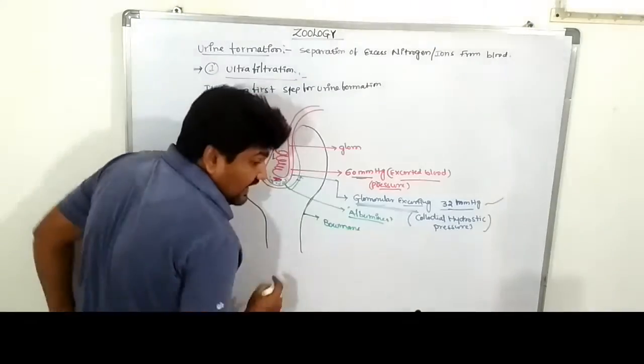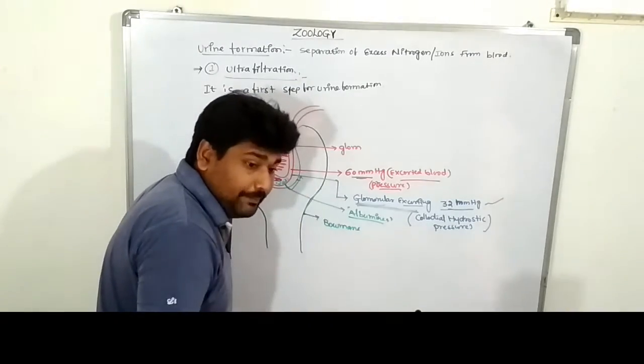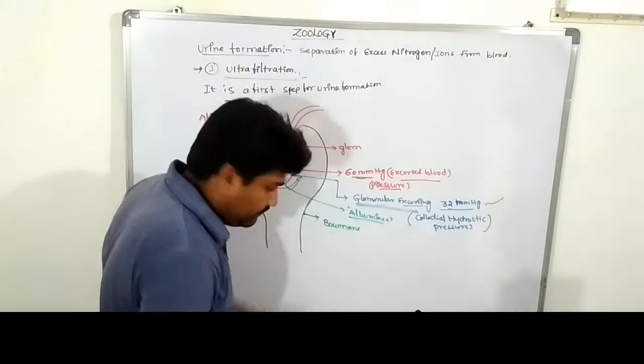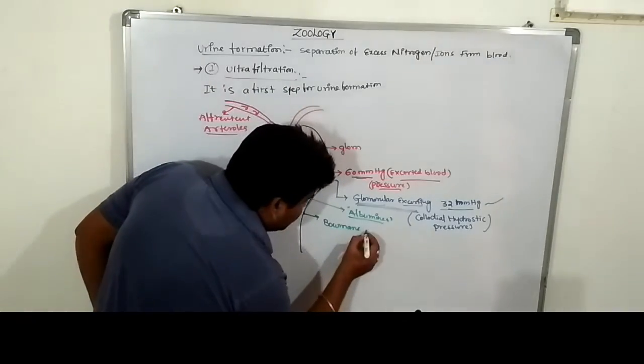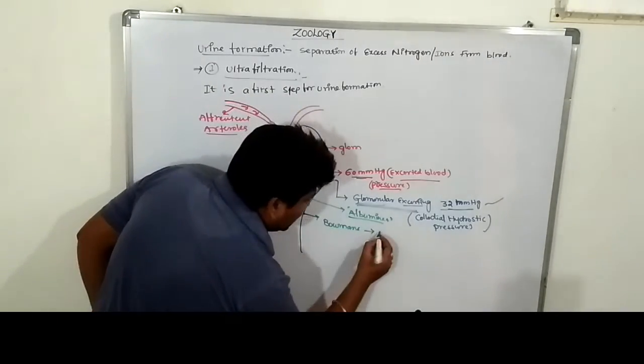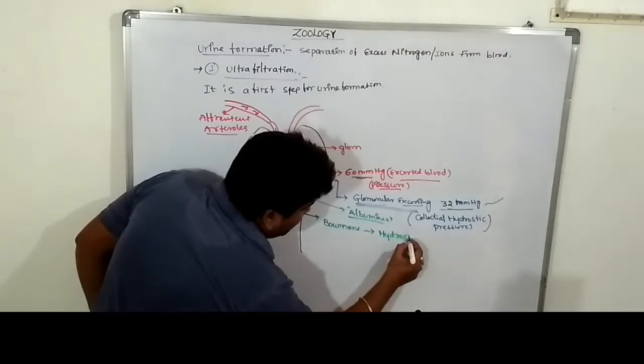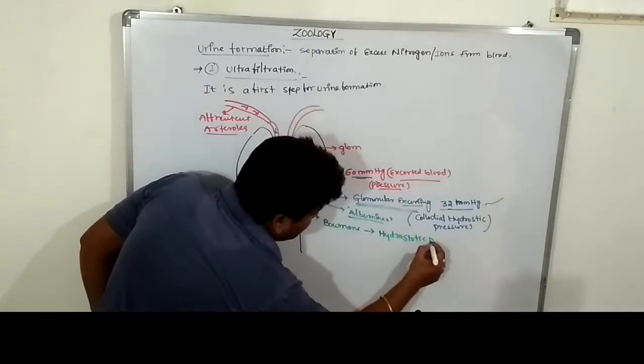The Bowman's capsule is also exerting some pressure against the blood pressure. What is that pressure? It is called hydrostatic pressure.